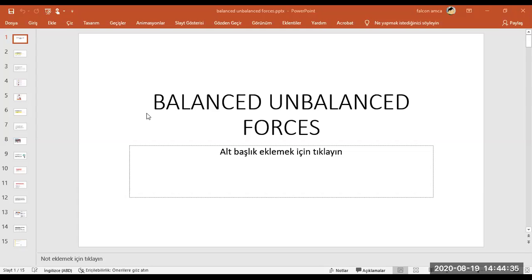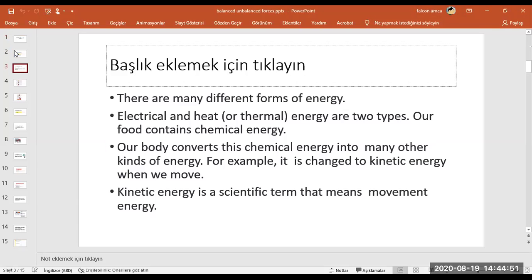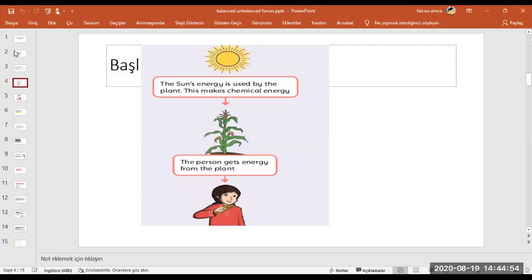Okay. Let's repeat what we started yesterday, about the forces. I'll ask some small questions for you. What is the main energy source on Earth? Where does energy come from on Earth? It comes from the sun. Yes, it comes from the sun.